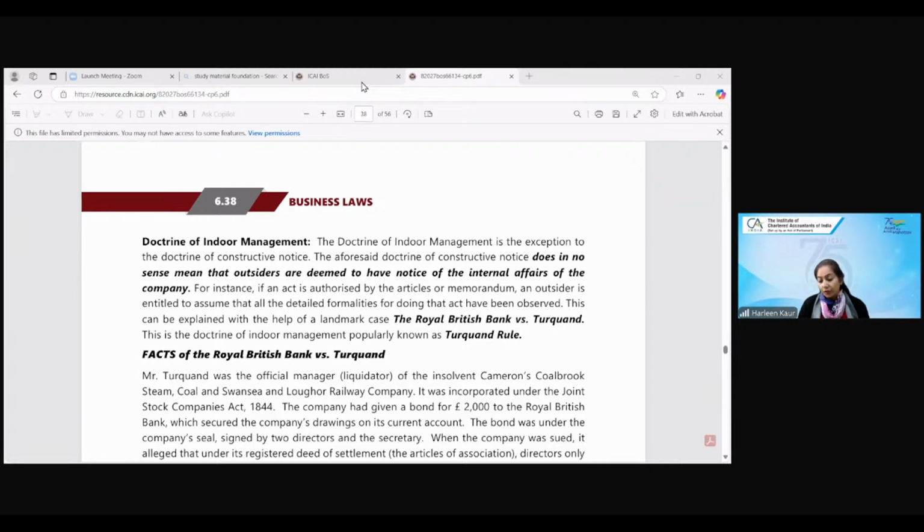Outsiders. In case of doctrine of ultra vires, who is held liable? Samiksha is asking a question. Okay, Samiksha Prajapat, I have just read your question. I will answer you in a while.